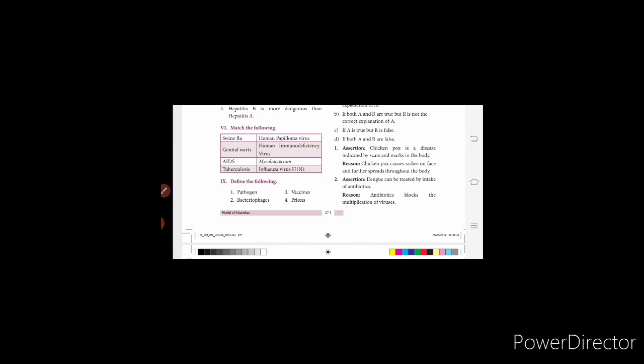Please go through the lesson, a very important lesson. You have to be thorough with the viral diseases, how they get spread, airborne disease, vector-borne disease and waterborne diseases, control and preventive measures, and the immunization schedule. These are the important topics we have covered today.